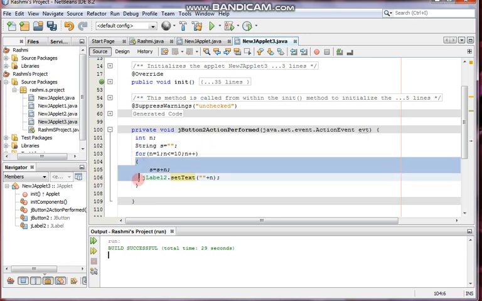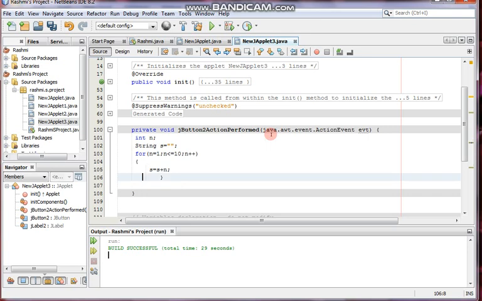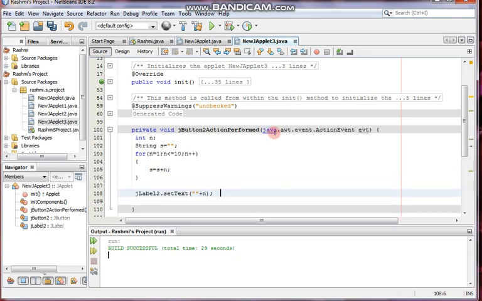During the continuation of this loop, all the numbers will get stored in s. So this label statement, I need not write inside the loop. I can write it outside.